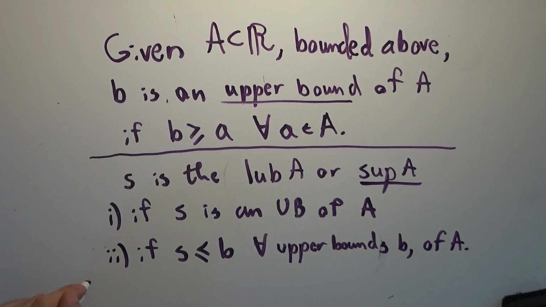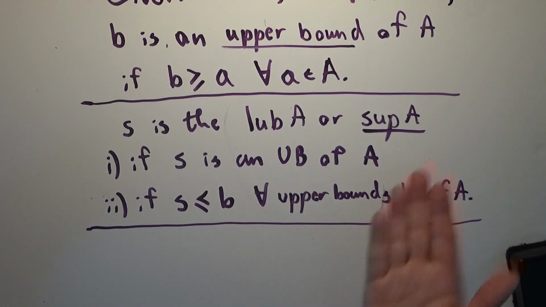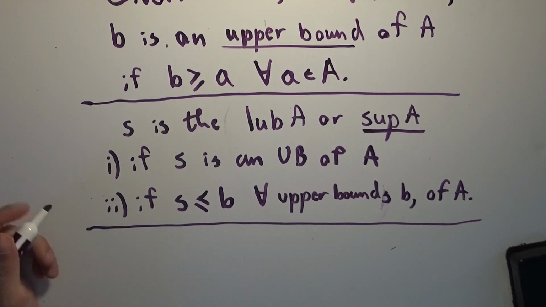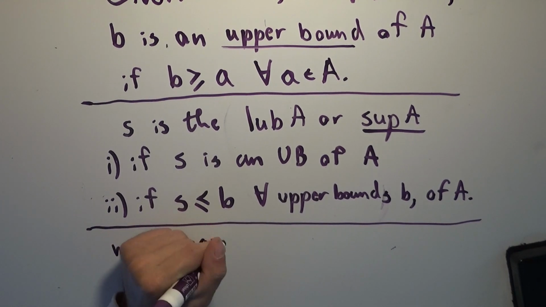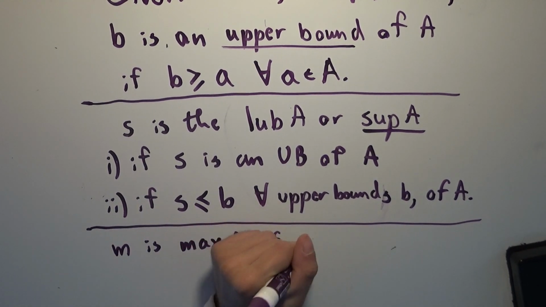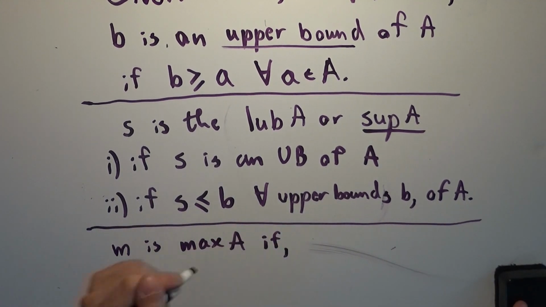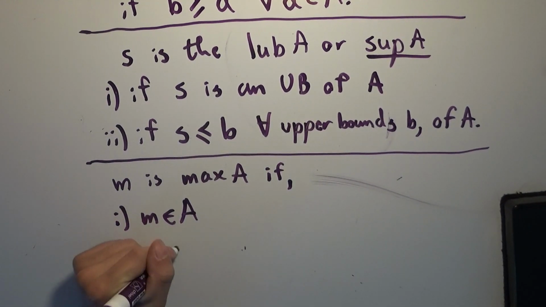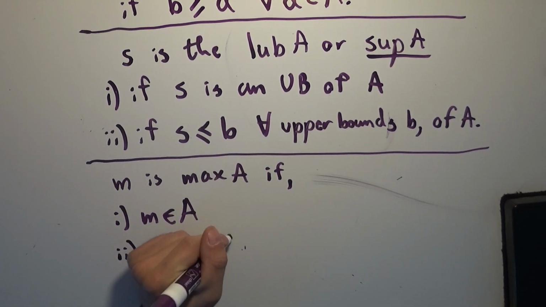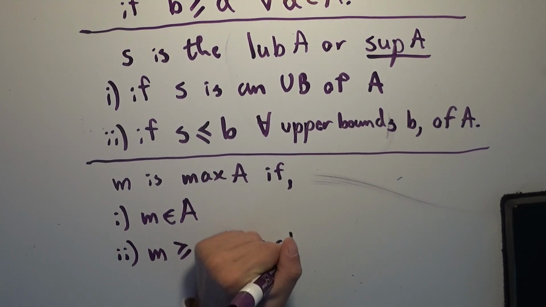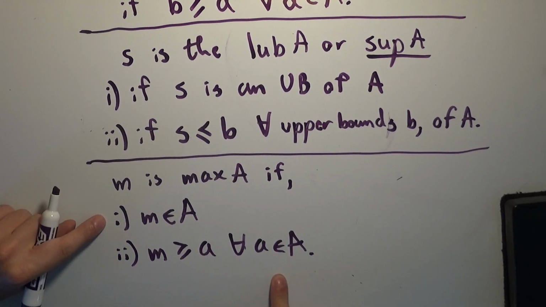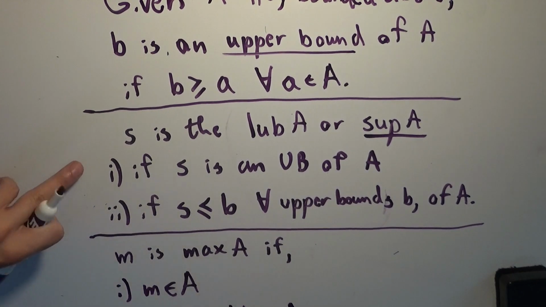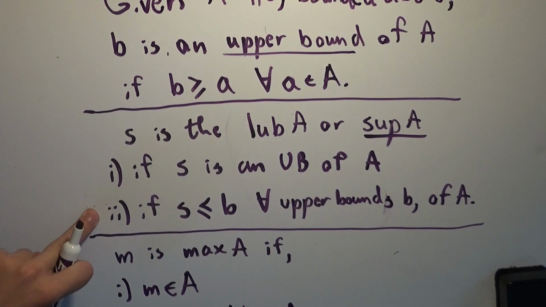It's not too hard to see, right? Okay, and then one final definition. Again, this is easily transferable to the greatest lower bound of a set. So M is the maximum of that set A if, again, two requirements: 1, M is in A, and 2, M is greater than or equal to all little a for all little a that are in big A. So notice that the maximum is something that's in the set and bigger than everything else. The least upper bound is something that is just an upper bound of the set and less than or equal to all the other upper bounds.